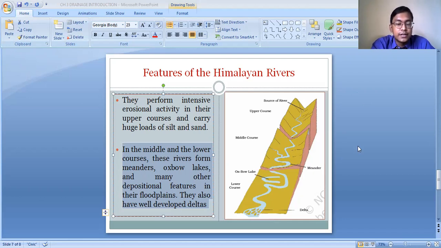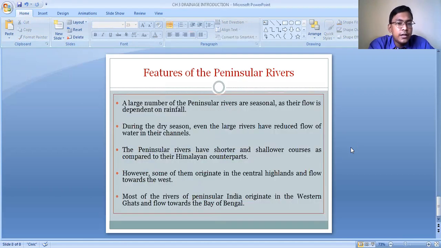Now next, the peninsular rivers. The peninsular rivers are quite different in features from the Himalayan rivers. As I said earlier, most of them originate from the peninsular plateau region, either in the Central Highlands or in the Western Ghats. The Central Highlands and the Western Ghats are not as high in elevation as the Himalayas, so the formation of snow is not there.